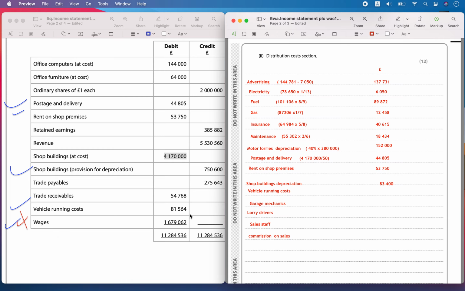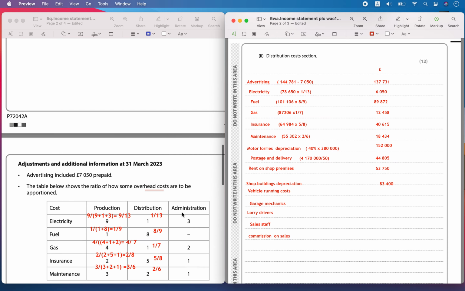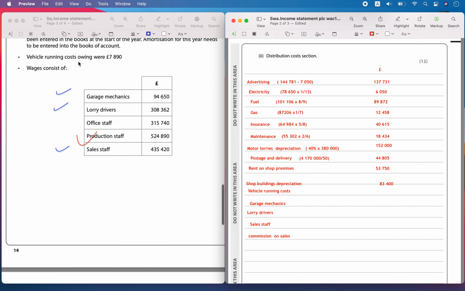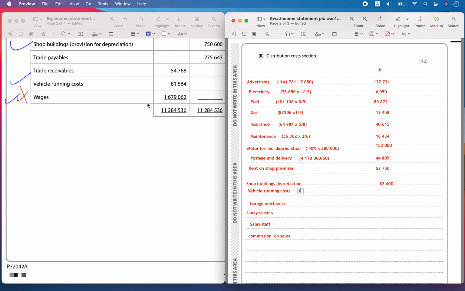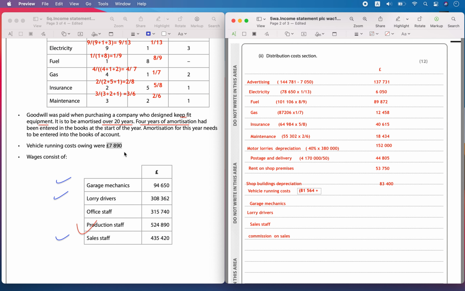So the value is going to be equal to 83,400. Then vehicle running cost, it is 81,564, and there is an adjustment there, it had still owing, so we have to add it. So that is equal to 81,564 plus owing charges, we need to still pay it, so we have to include.